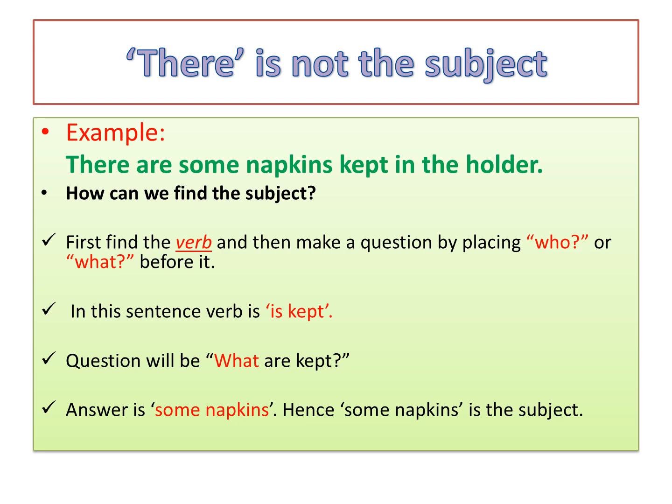Are. So after finding out the verb, we will make a question by placing who or what before the verb. So the question will be, who or what are kept in the holder? Actually, children, napkins are non-living things. So we will use what. What are kept in the holder? And the answer will be some napkins. Yes, so some napkins is the subject here.